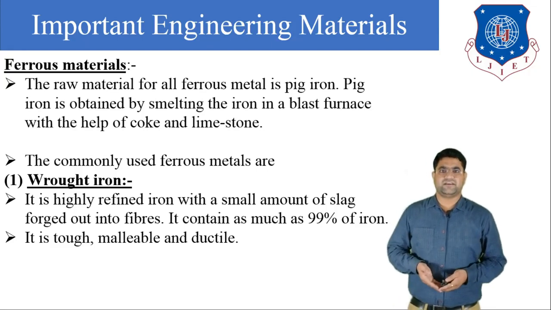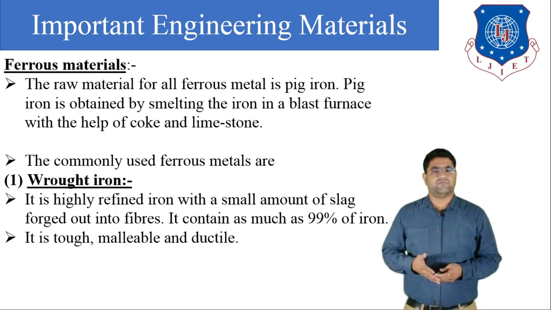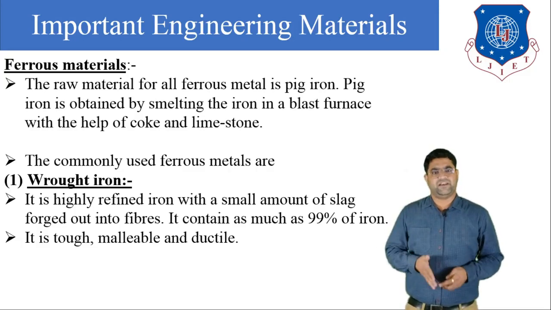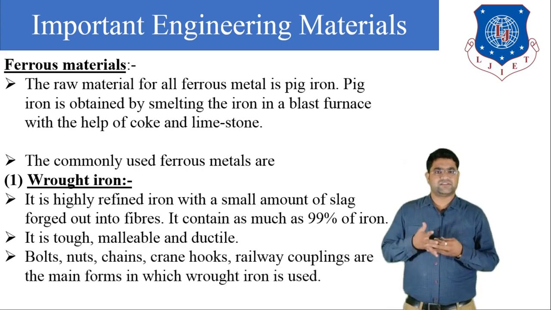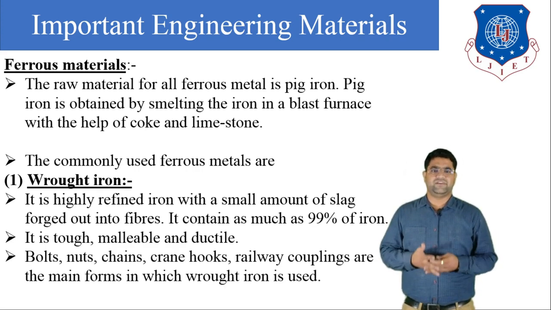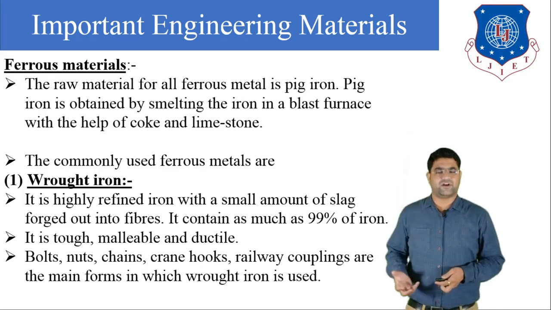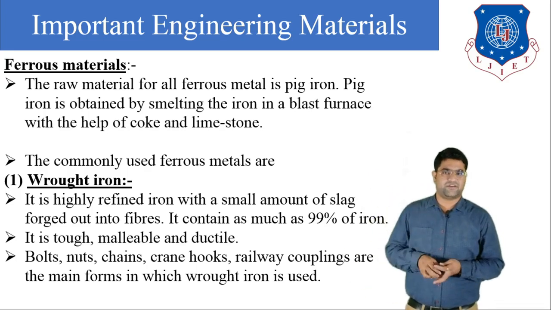Wrought iron is highly refined iron with a small amount of slag. Generally, it is forged into fibers and contains 99% iron. The property of wrought iron is that it is very tough, malleable and ductile. Generally, bolts, nuts, chains, crank hooks and railway couplings are the main forms available from wrought iron. So we can make all these products with the help of wrought iron.